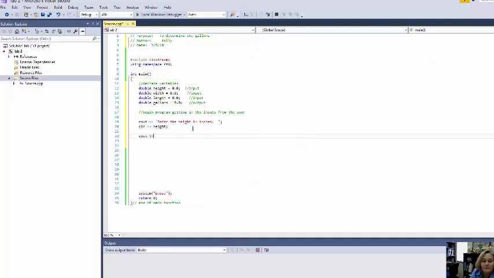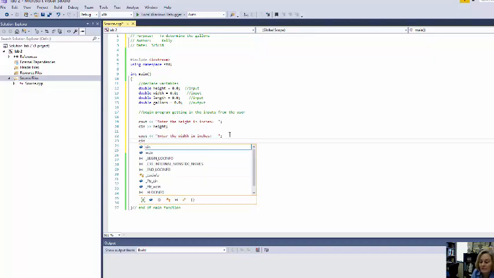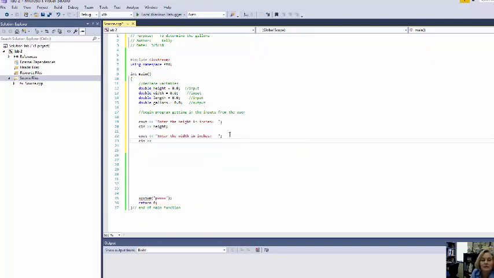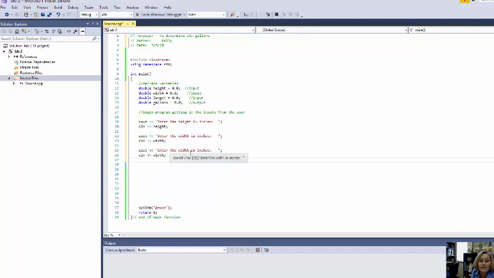And we go along, enter the width in inches. Now I'm all about having pretty screens, so keep that in mind when you're doing these assignments. And you can always, as I like to do, copy and paste if it helps you and you can remember to correct things, and it speeds things along. There you go. Alright, so I've got in the length, the width, and the height in inches.